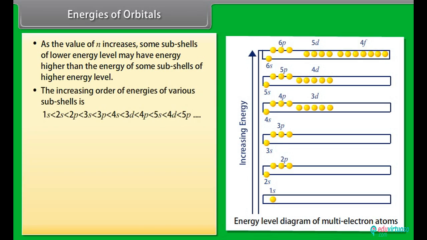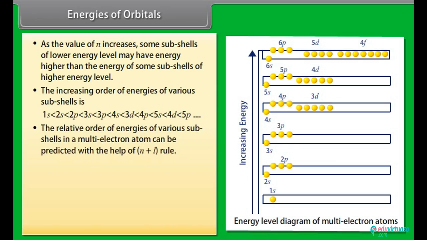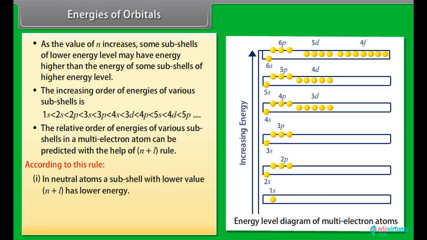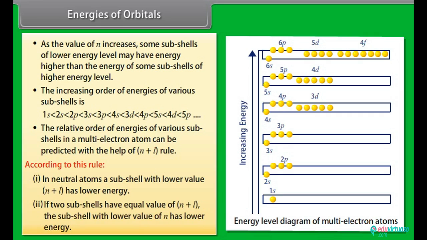Number 4. The increasing order of energies of various subshells is given. The relative order of energies of various subshells in a multi-electron atom can be predicted with the help of the n plus l rule. According to this rule, number 1. In neutral atoms, a subshell with a lower value of n plus l has lower energy. Number 2. If two subshells have an equal value of n plus l, the subshell with the lower value of n has lower energy.